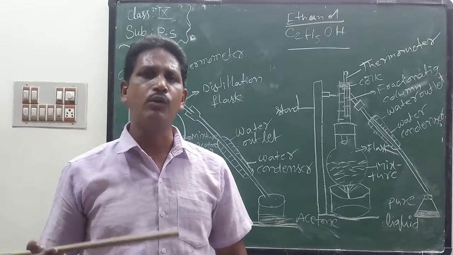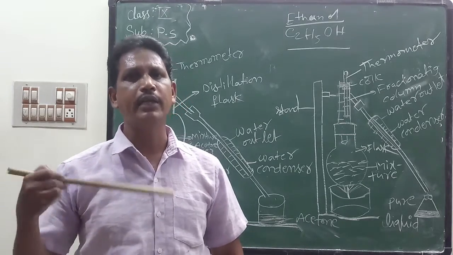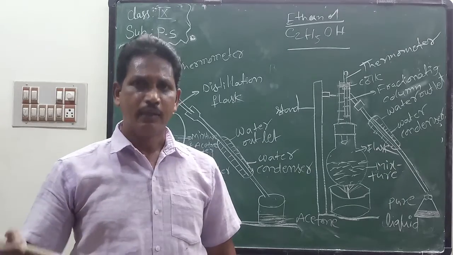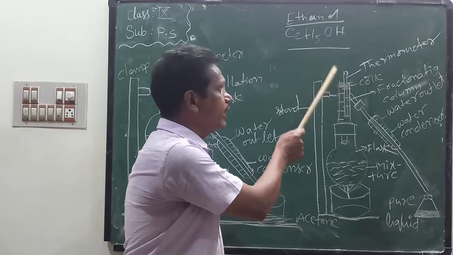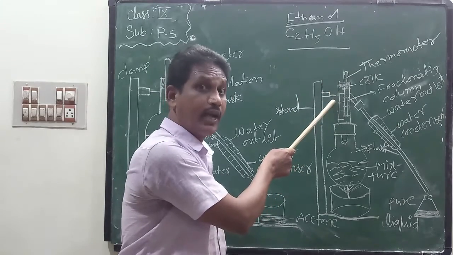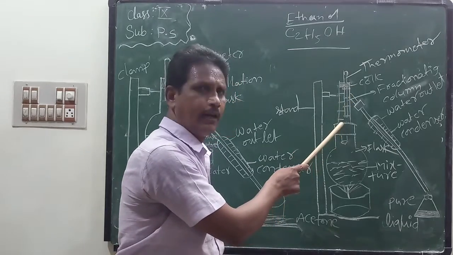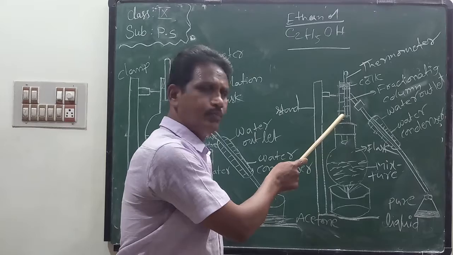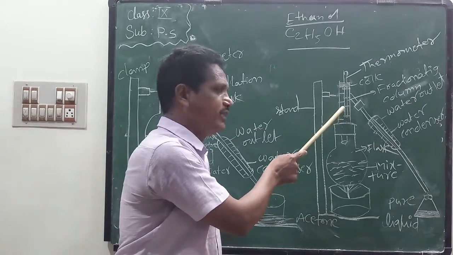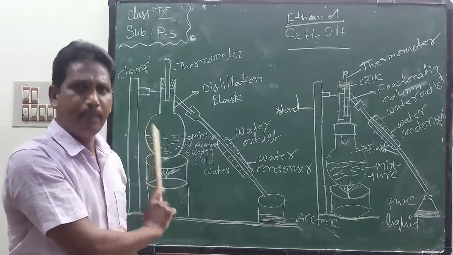All gases do not have equal boiling points. Each gas has its corresponding boiling point. This is the fractional distillation process. This is the fractionating column. Each gas, each vapor condenses and cools in these glass beads. This is the simple distillation method.